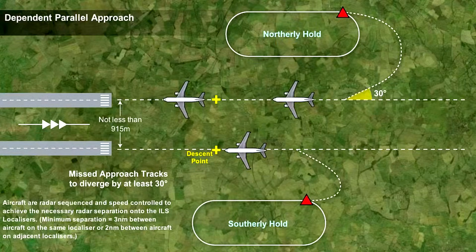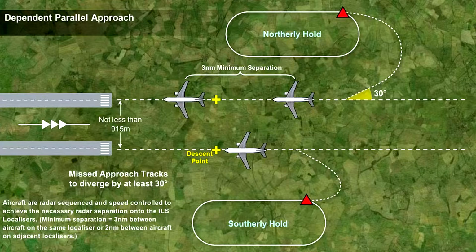Dependent approaches maintaining radar separation between aircraft on adjacent tracks are permitted when the provisions of independent approaches are met, and the radar controller has the capability to override the aerodrome radio transmissions frequencies.